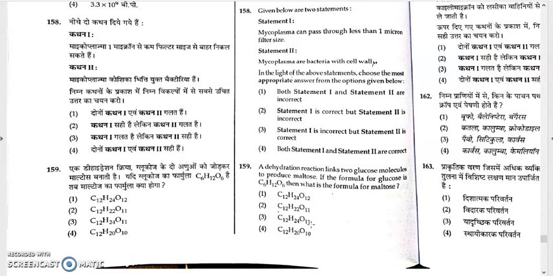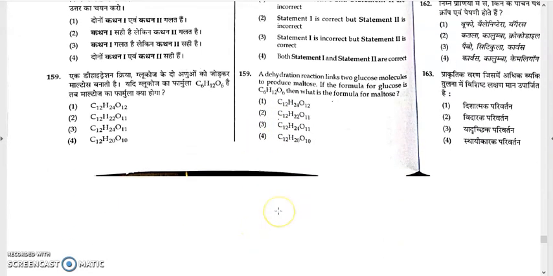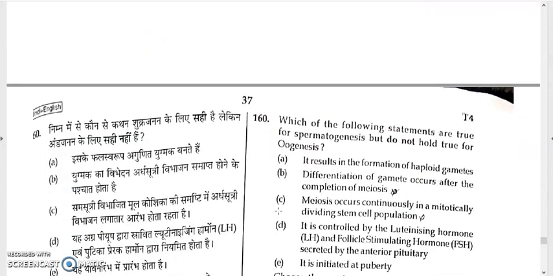If we consider C12H24O12 minus H2O, then it will come to C12H22O11, right? So the answer will be 159. It will be C12H22O11, that is option 2. Now 160.